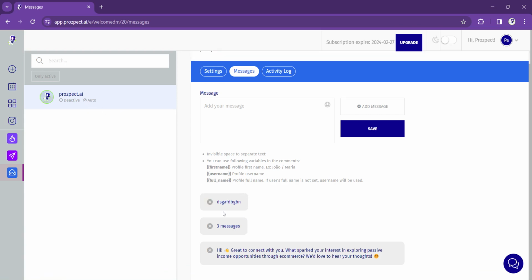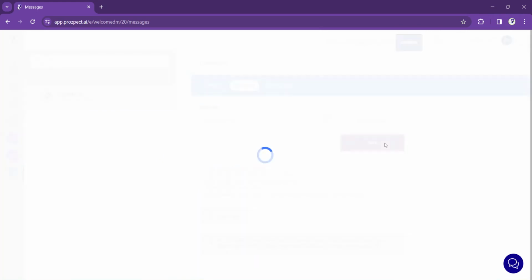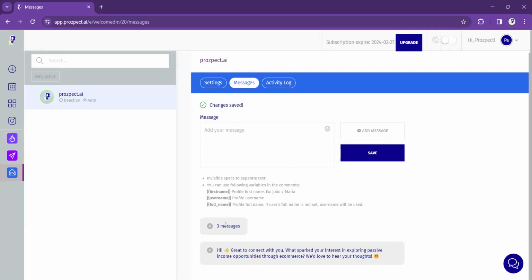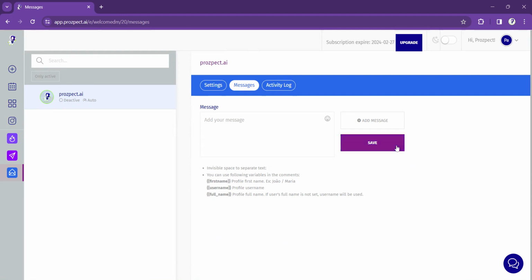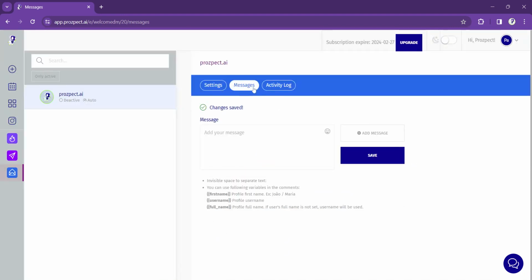I come back in here, I delete, and I save. And then after a couple of weeks, let's say, okay, this one sucks too. Let me save. Okay, this is my winning one. I can keep that. And you can add more. You can add as many messages as you like. The system is always going to pick one out of the list and send it out to the person. That's the way that works.